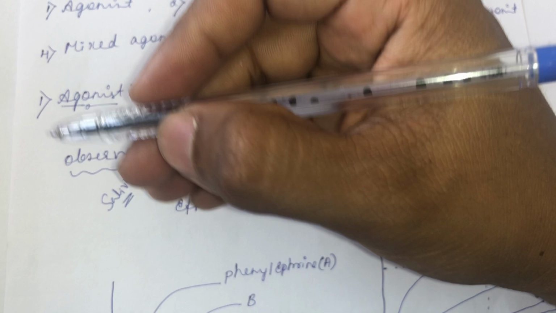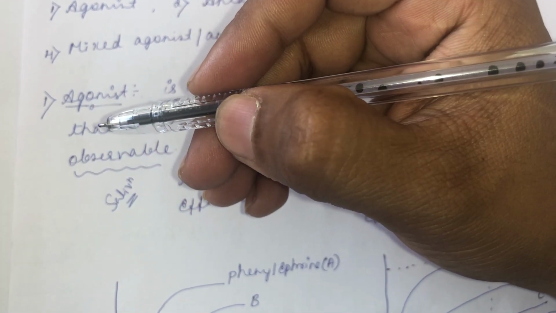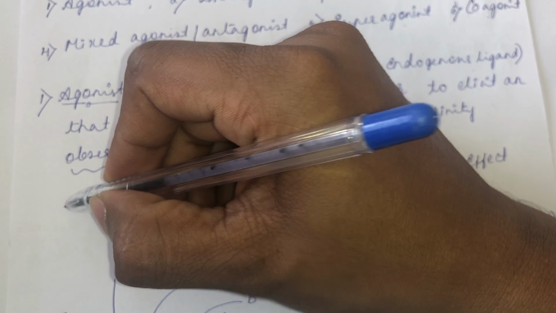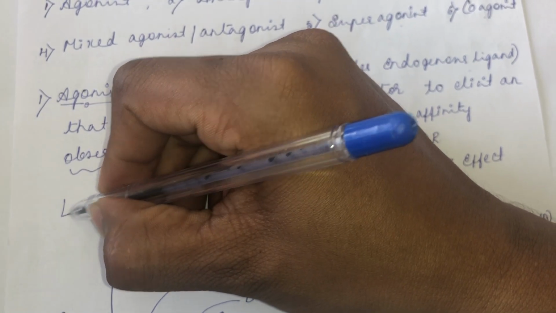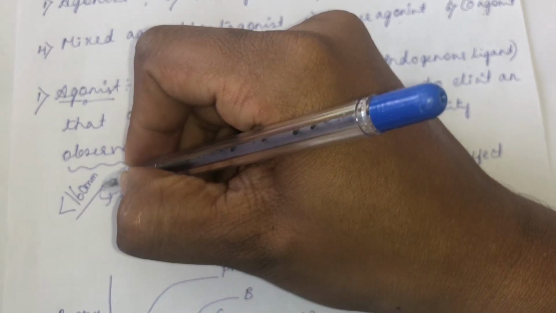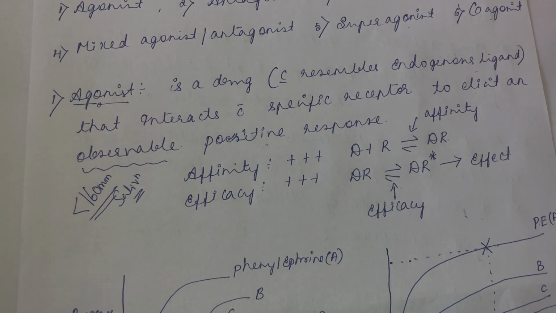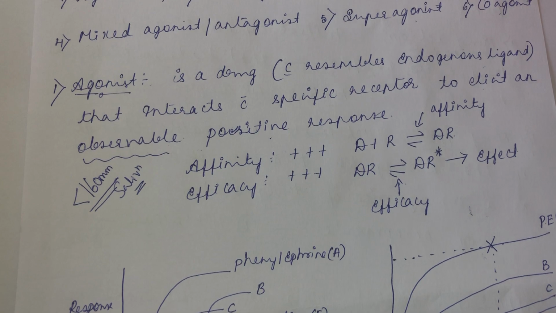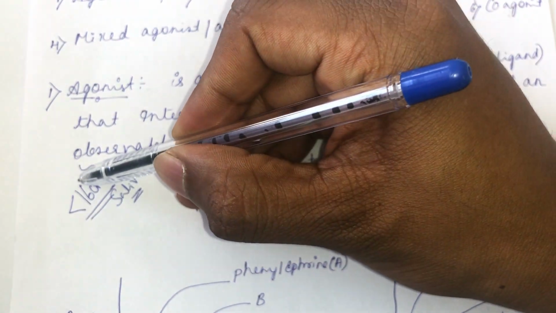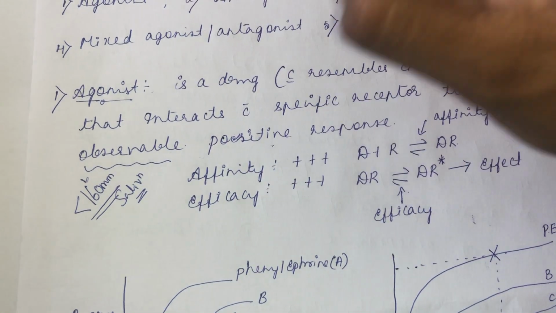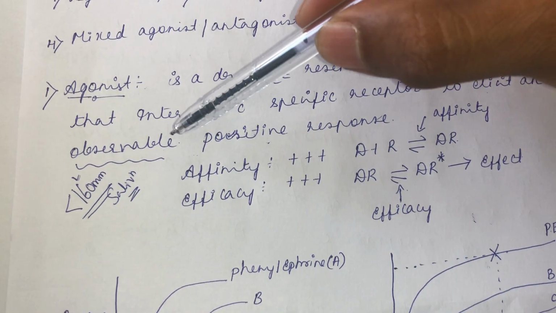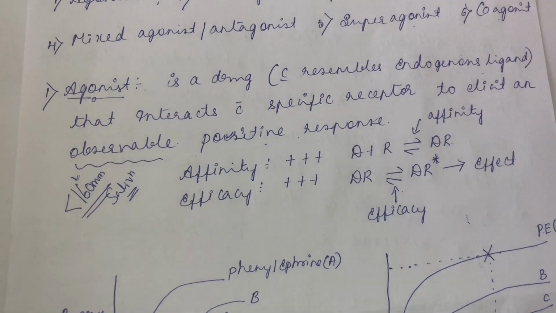See, for example, the drugs which are decreasing the blood pressure. So, our intended effect is to decrease the blood pressure to less than 160 millimeter of mercury, right? So, that is our intended effect. So, if you are giving some drug which is not producing this intended effect, you cannot call that a perfect drug, okay? So, like that, it should produce an observable positive response.